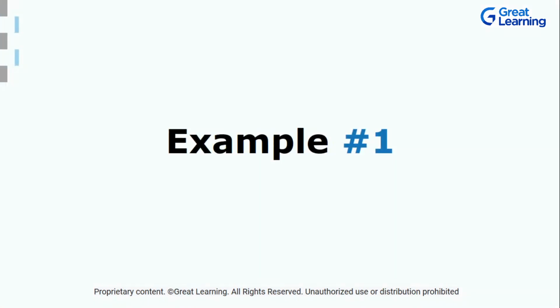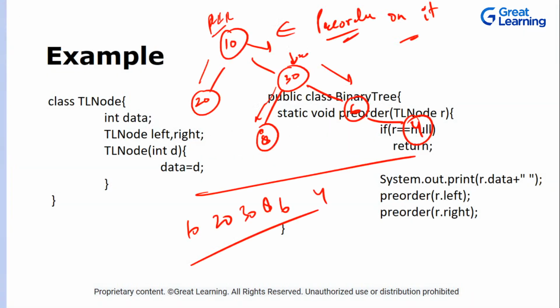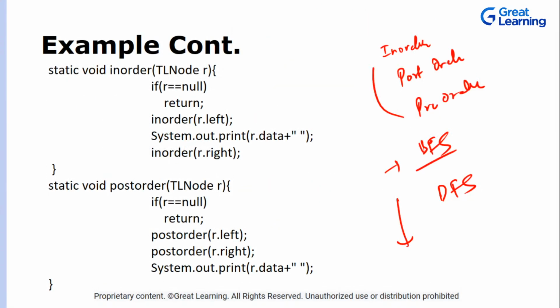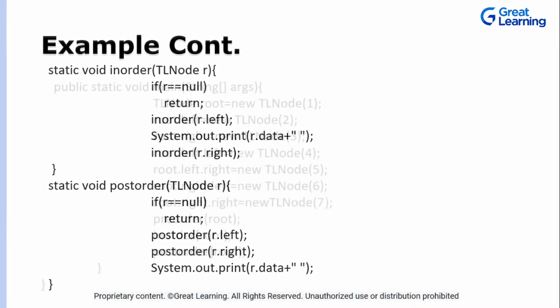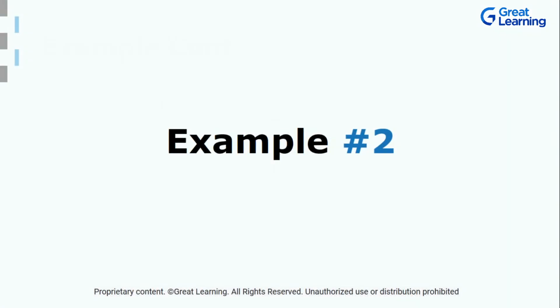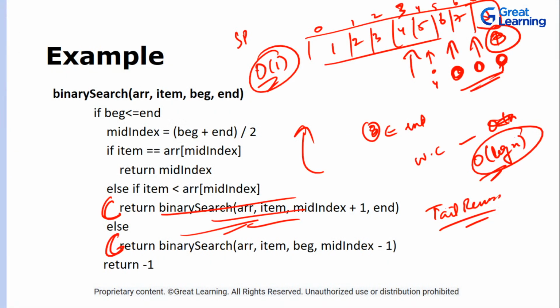Then we talked about the binary tree traversals: inorder, preorder, and postorder. We saw how recursion is used and how easy it is to traverse with the help of recursion. If you try to do the same thing with iteration, there will be a lot of steps involved. In some places we are using tail recursion as well. Then we talked about the final implementation or example, which was binary search.